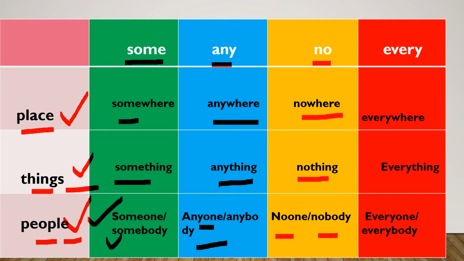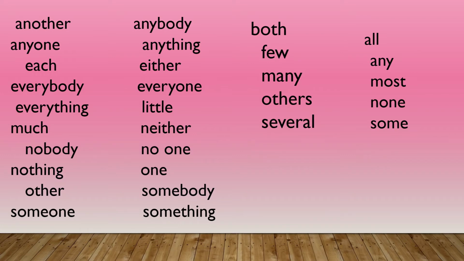Next, with the help of every. When it is a place, we can write as everywhere. Okay, everywhere. Next one, when it is a thing, everything. When they are people, everyone or everybody. These are all named as indefinite pronouns. I am showing you all the indefinite pronouns on the screen.